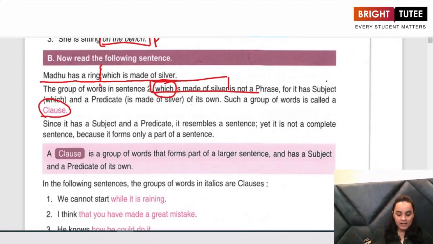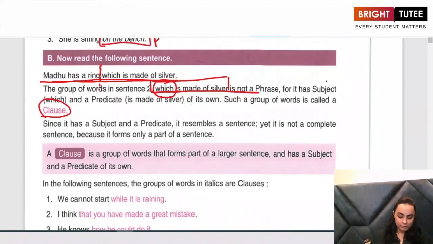Now what is a clause? A clause is a group of words that is a part of a regular sentence. This was a sentence: Madhu has a ring which is made of silver. Of this sentence, the clause was a small part, which is made of silver. A clause will also have a subject, a clause will also have a predicate, but a clause will be a part of the main sentence. So this is what we understand by a clause.